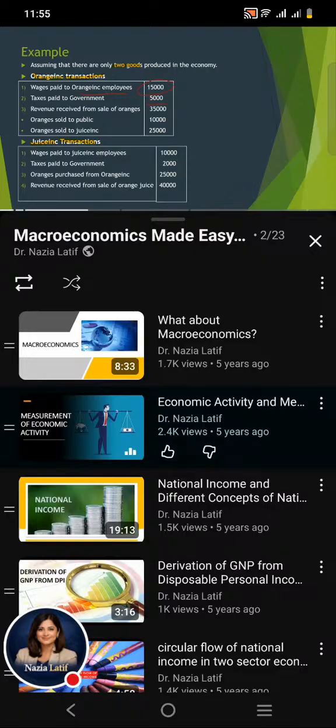Revenue received from the sale of oranges is 35,000. Oranges sold to the public is 10,000. Oranges sold to the juicing company is 25,000. It means that total revenues that the orange company receiving by the sale of oranges to the public and juicing company is 35,000. That is the sum of this 10,000 and 25,000.